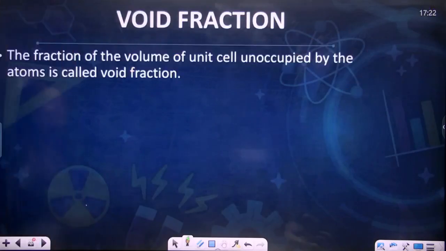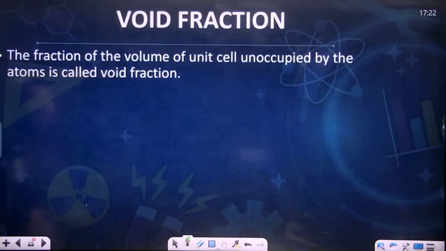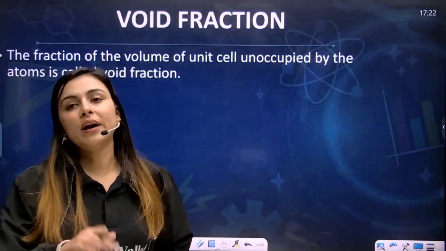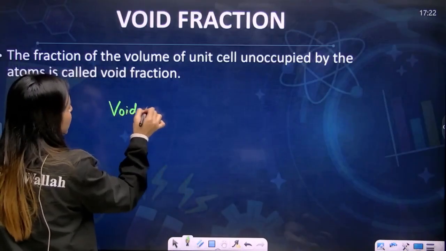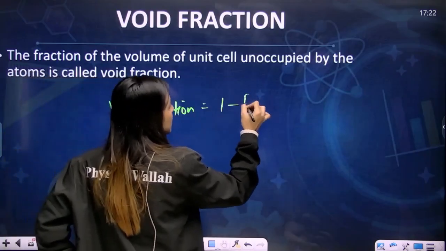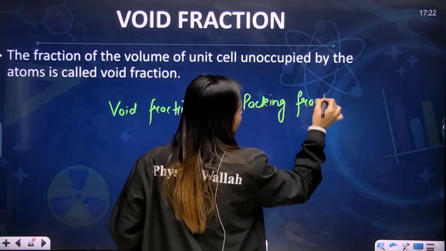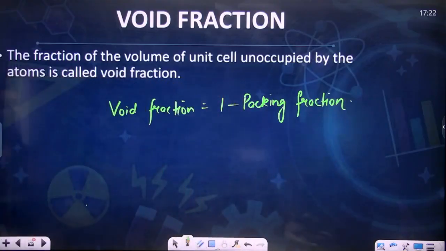Now, let's see what is void fraction, if you need a technical definition of void fraction. The fraction of the volume of the unit cell unoccupied by the atoms is called the void fraction. And 1 minus the packing fraction will give you the void fraction. So you can say that your void fraction will always be equal to 1 minus the packing fraction. I hope it's clear with you. Perfect, my dear students. Let's move forward.